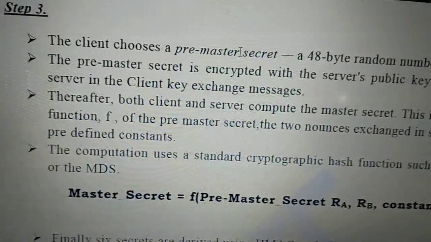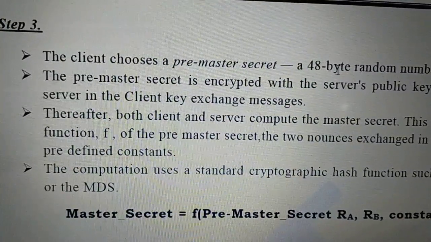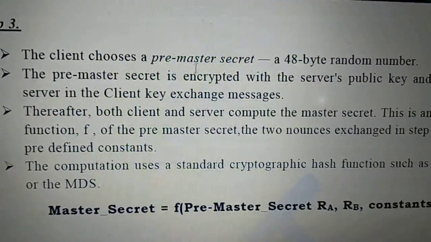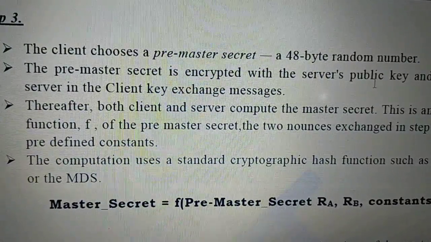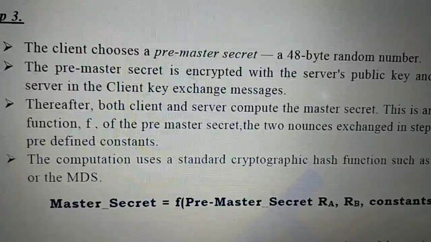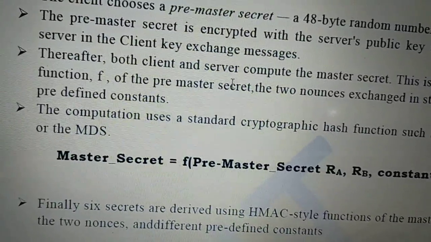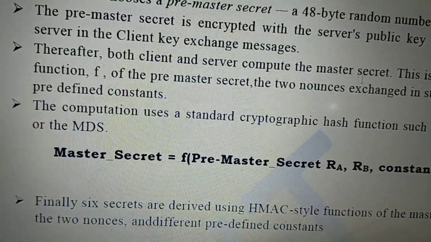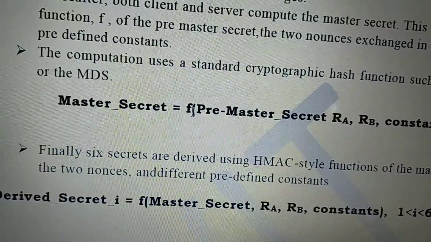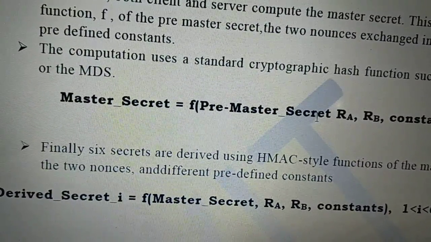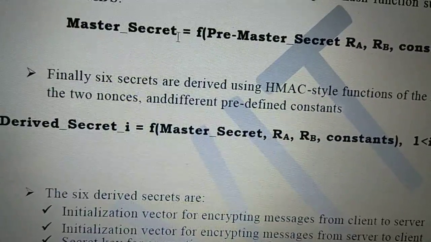So client is sending a key exchange. What is this key exchange? Client chooses a pre-master secret, which is a 48-byte random number. Once it is done, that pre-master secret is encrypted with the server's public key. How is the server public key received by the client? It is in the certificate, right? So then it is encrypted, and then client and server will compute a master secret. How will it be computed? See, this is a formula. F is any function computing using pre-master secret with random numbers RA, RB and some constant. One master secret is created.